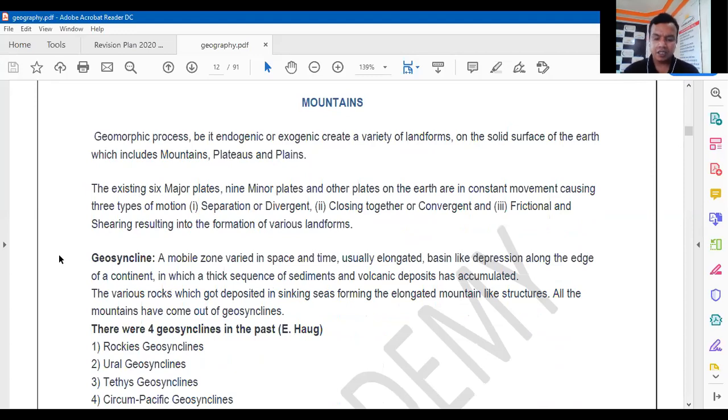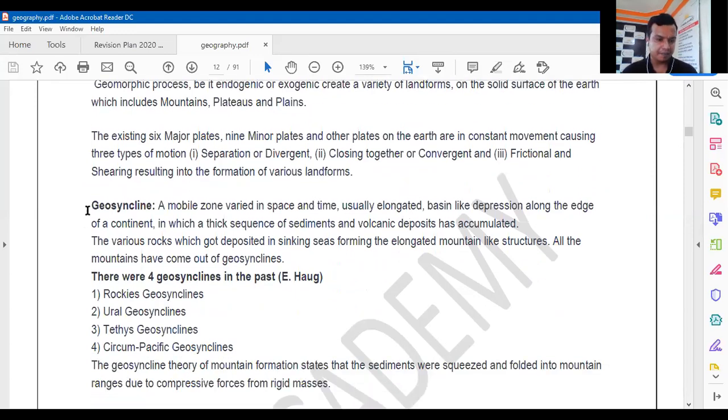Now the next important concept is called the geosyncline. So what is the geosyncline? Do you remember I have told you about the Tethys, right? When the Pangaea was divided into 2 large land masses, the Panthalassa and the Gondwana and the Eurasian Laurentia, right?